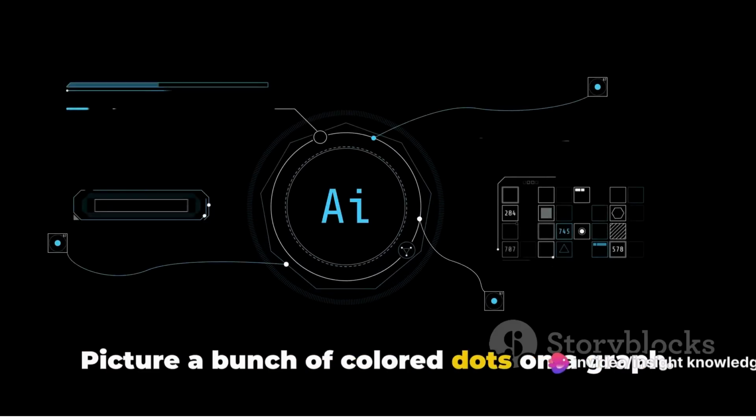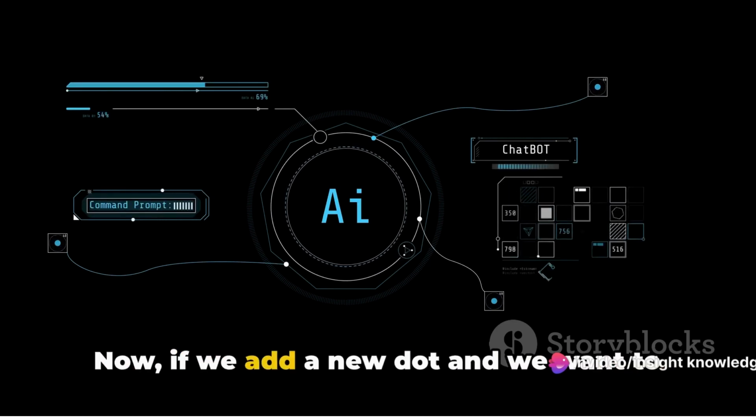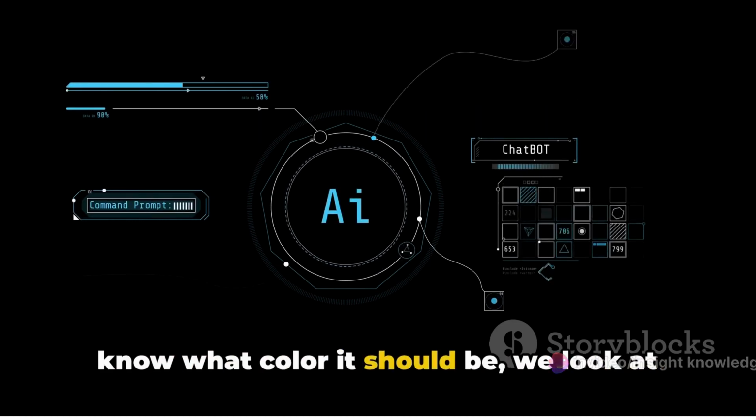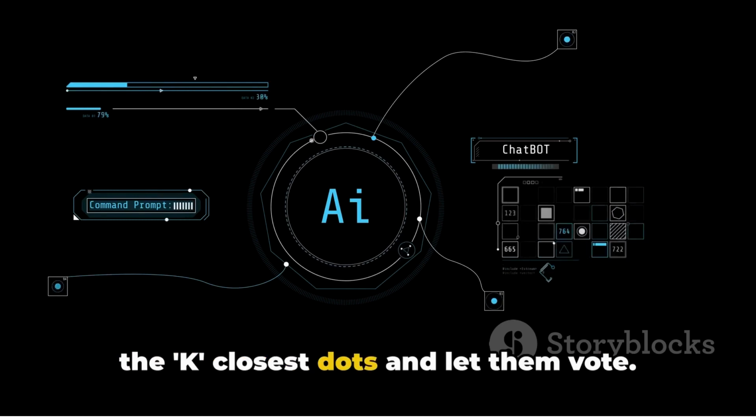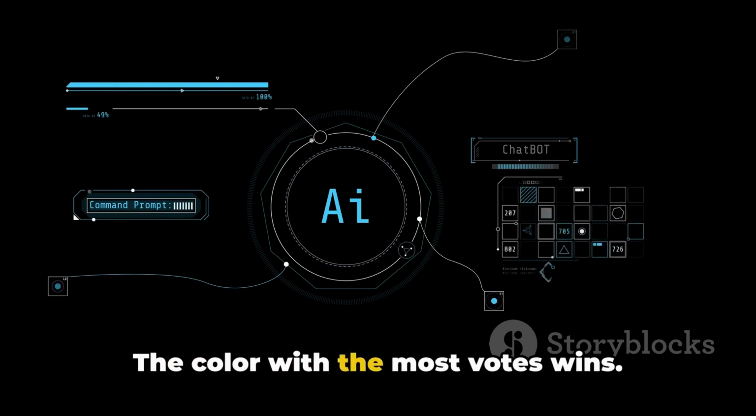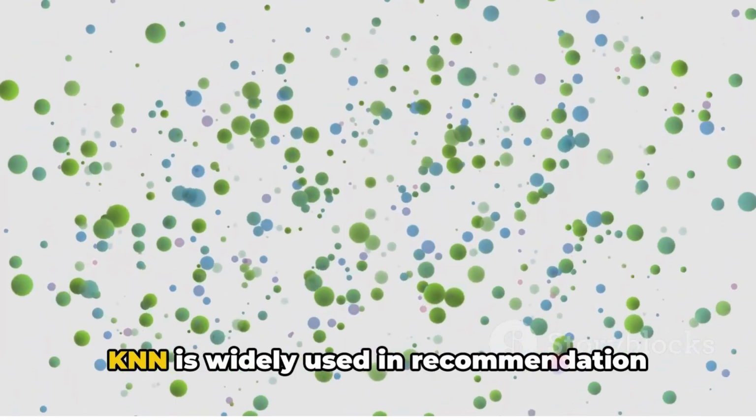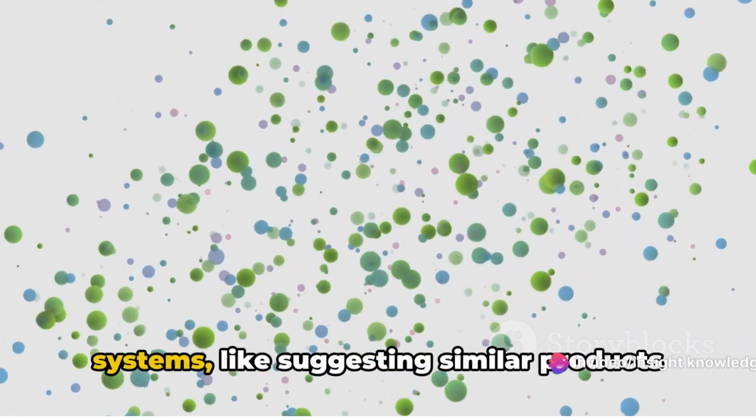Finally, we have the k-nearest neighbors algorithm, often abbreviated as KNN. Picture a bunch of colored dots on a graph. Now, if we add a new dot and we want to know what color it should be, we look at the k closest dots and let them vote. The color with the most votes wins. KNN is widely used in recommendation systems like suggesting similar products or movies.